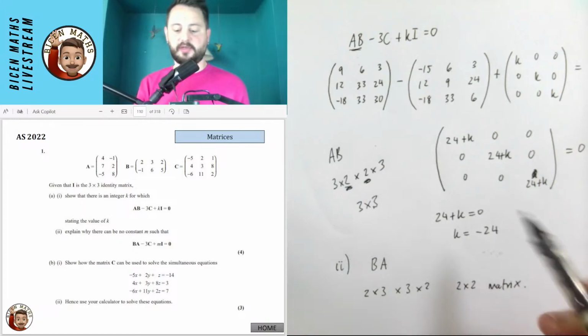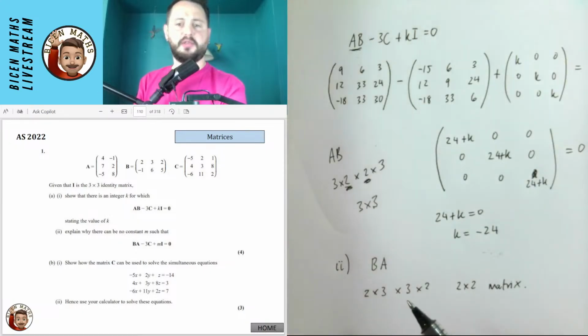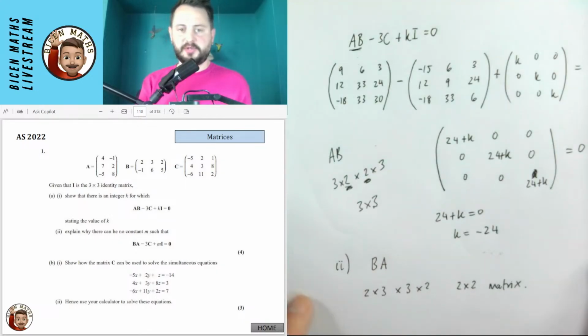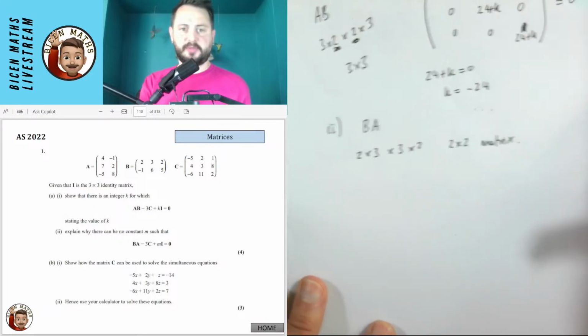And then the rest of this equation that we have, which is our BA minus 3C plus MI, where I is a 3 by 3 matrix, we won't be able to do that because BA will be a 2 by 2 matrix, but the C and the I part will be a 3 by 3 matrix. So I'm just going to move this piece of paper up a bit so I can explain that.